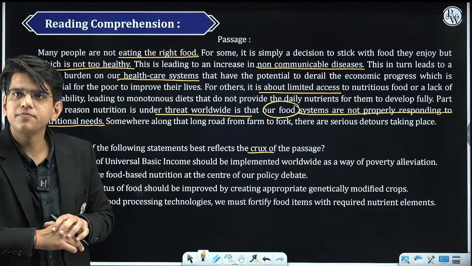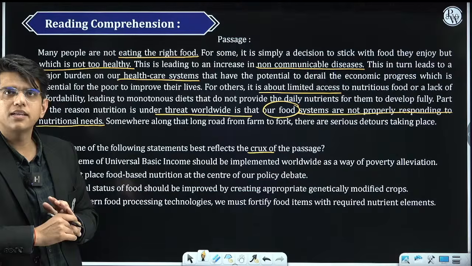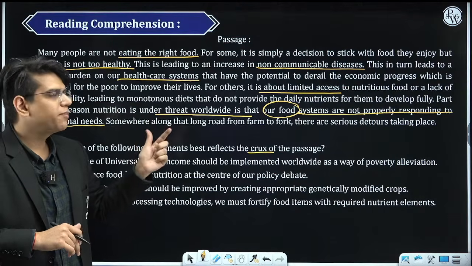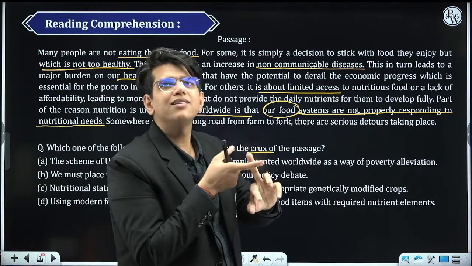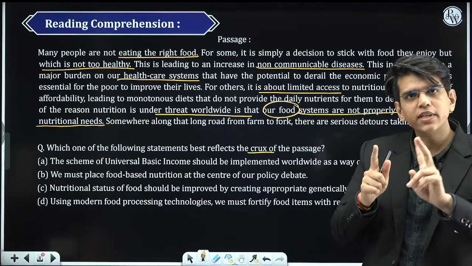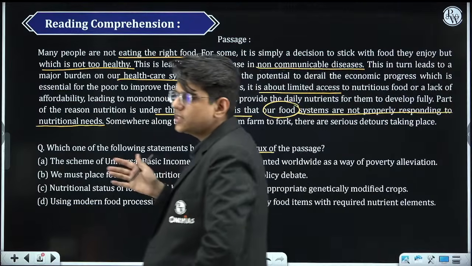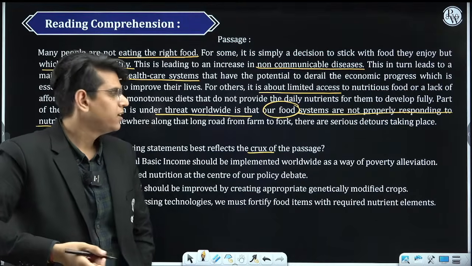Okay? Right? So these are the things discussed, that nutritional requirements are not fulfilled because of two things. One, affordability is the problem, and the other is that the people are not choosing the correct food. Two things. Now, in the options, how do you eliminate? You eliminate the things which are not relevant.